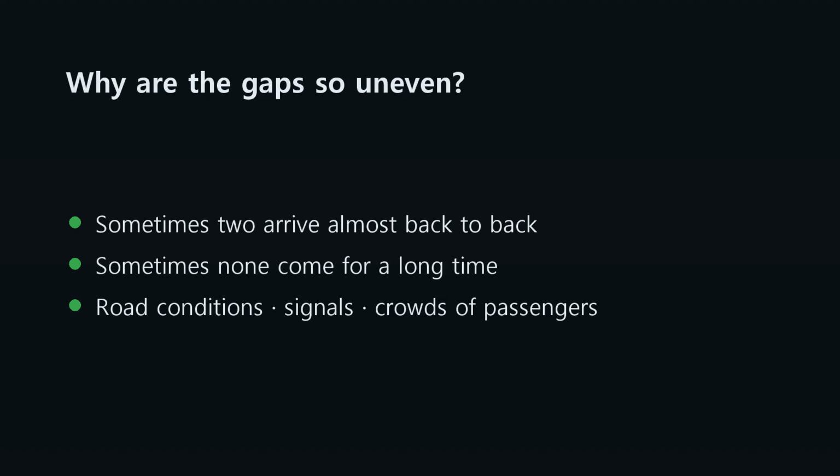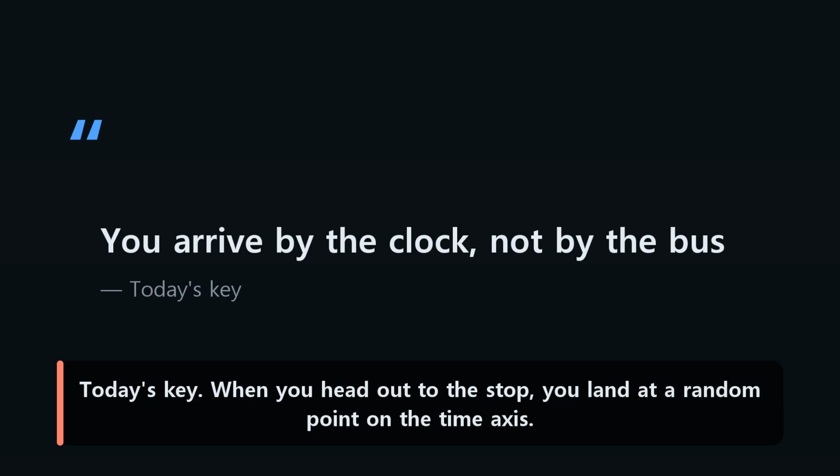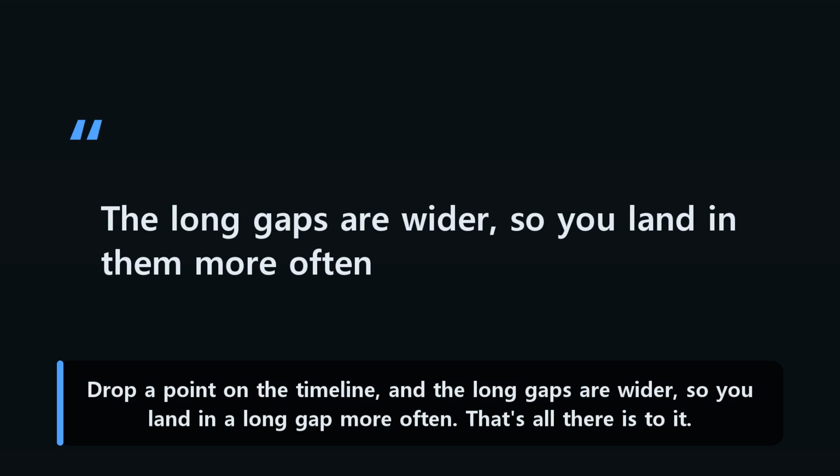Thanks to traffic, signals, and passengers, they come bunched together or stay away for ages. The moment the gaps turn uneven, the tidy half the average calculation falls apart. Today's key: when you head out to the stop, you land at a random point on the time axis. Drop a point on the timeline and the long gaps are wider, so you land in a long gap more often. That's all there is to it.